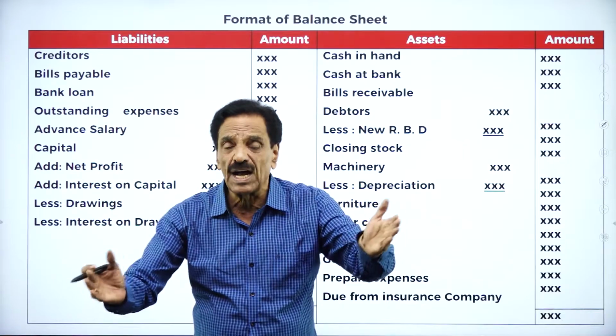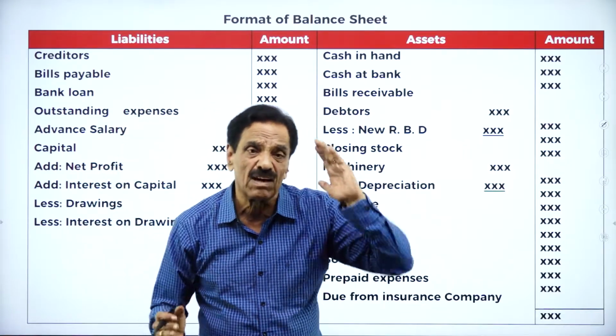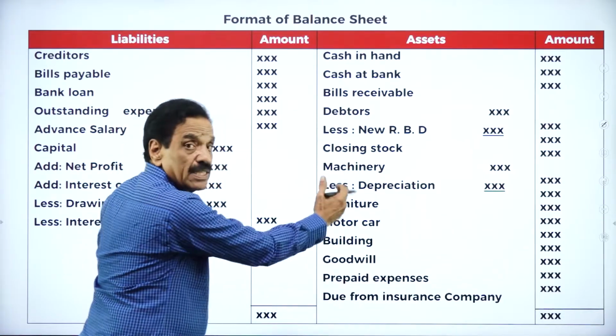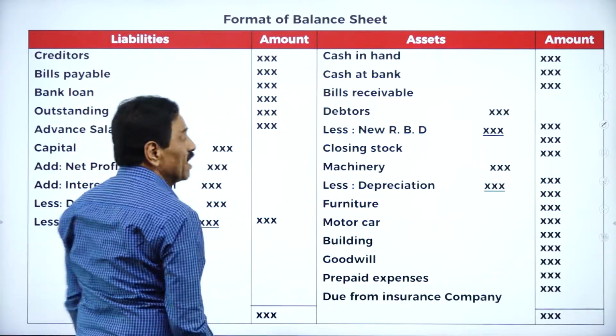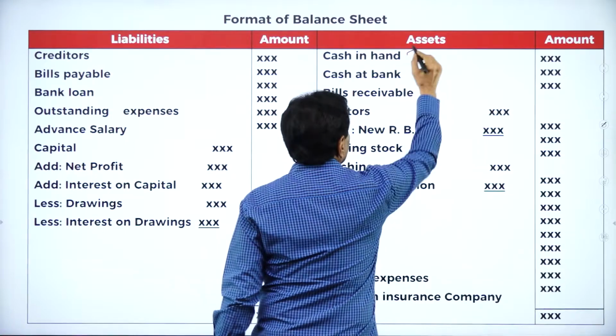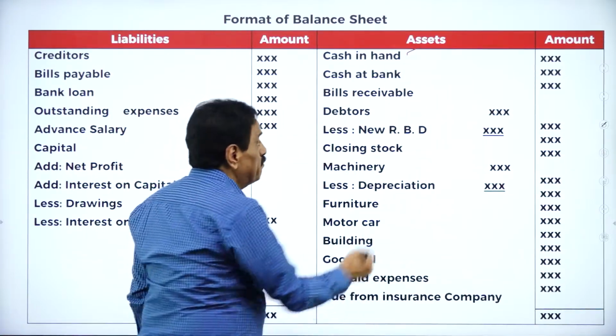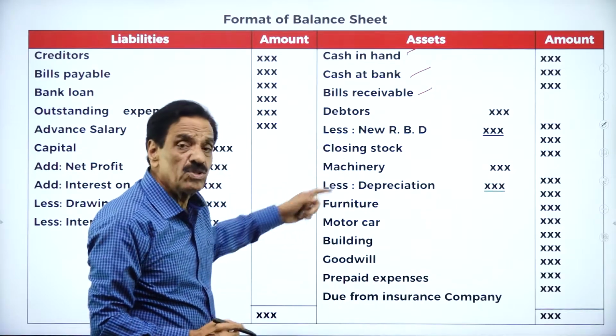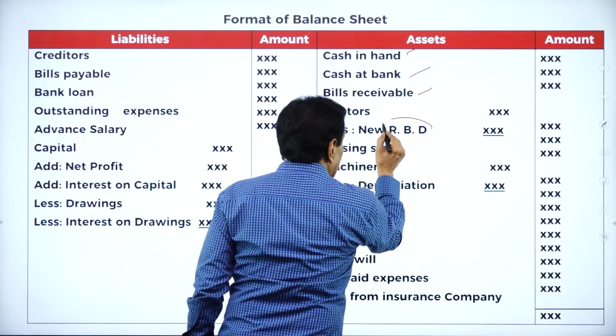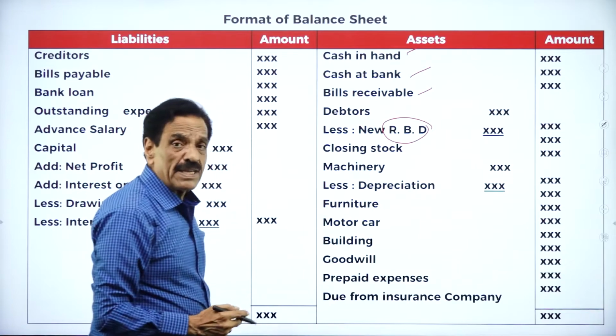You have got two sides. One is called right hand side, one is called left hand side. If you turn like this, right hand is asset side, left hand is liability. Cash in hand is an asset. Cash at bank is an asset. Bills receivable is an asset. Debtors minus new RBD. This I am going to explain next.